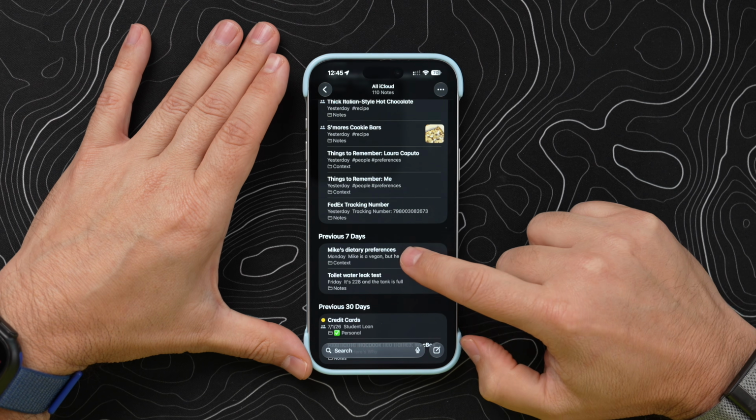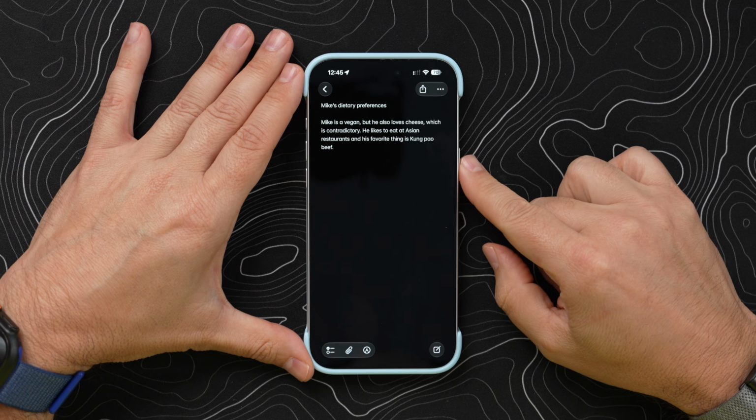Now this next one is going to be super useful because it shows you the power of Siri as a front end with Apple Notes and how everything will work together. I created an Apple Note called Michael's Dietary Restrictions, saying things that I like to eat, things that I don't like to eat, and what some of my favorite food is at an Asian restaurant. It will work for anything.